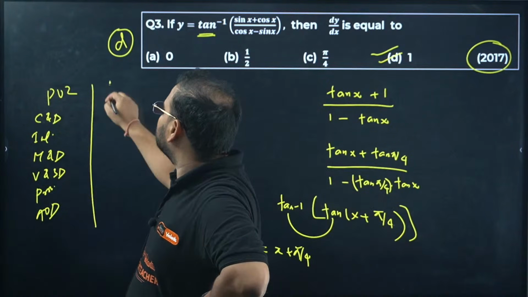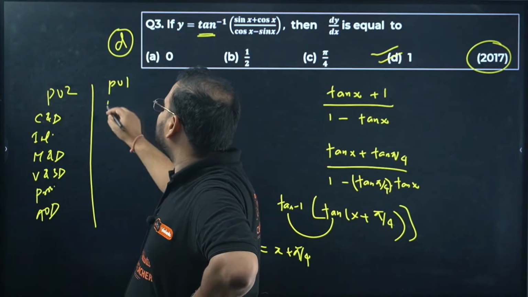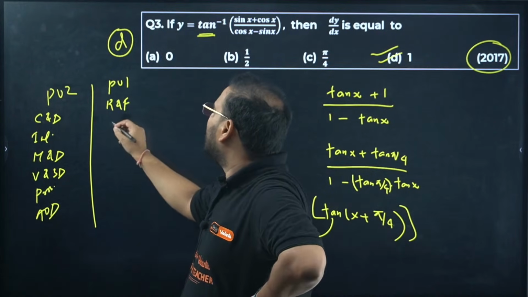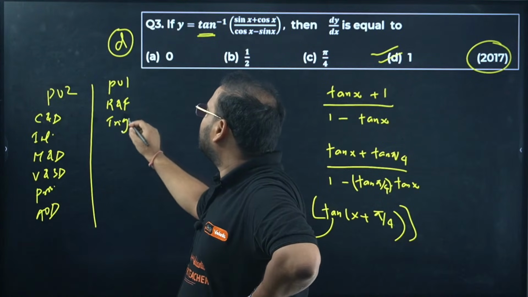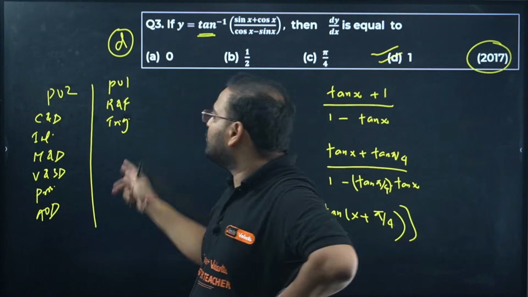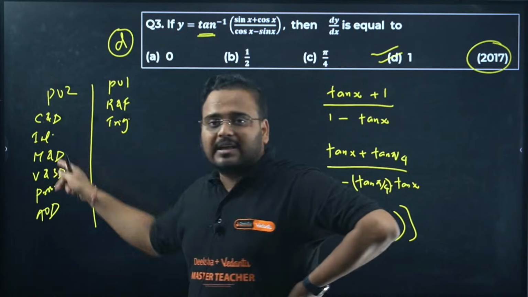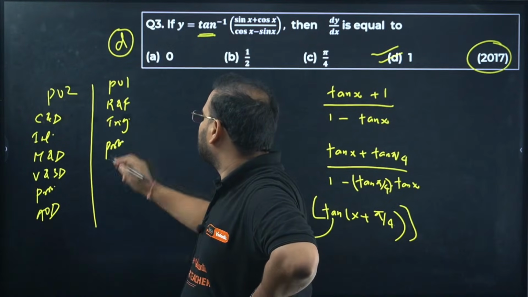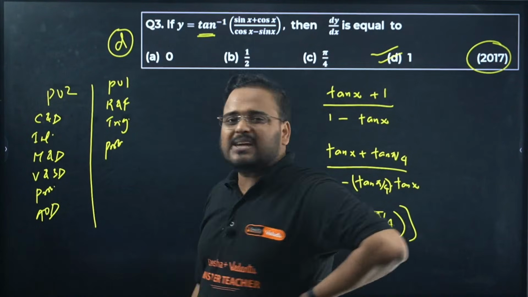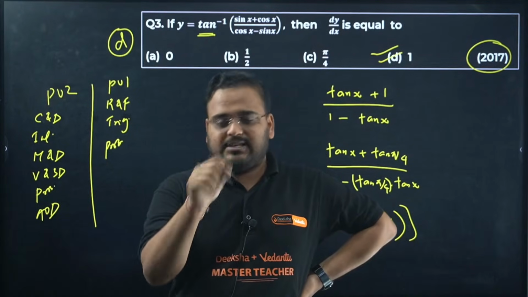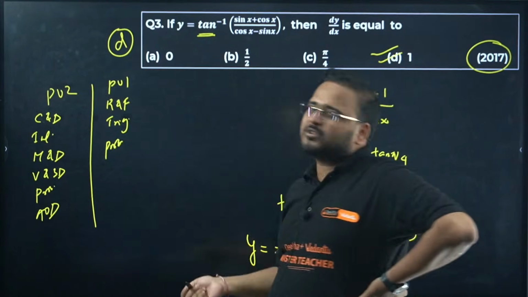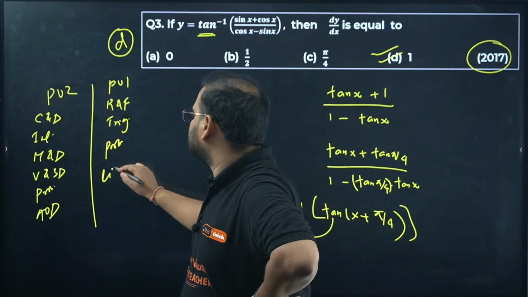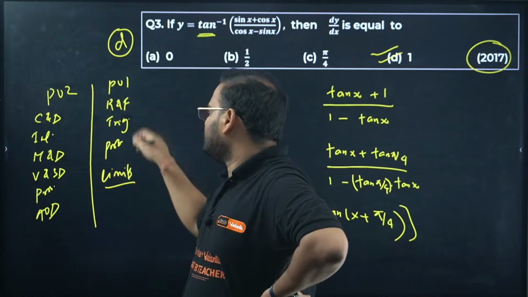For PU1, if you're asking, I'll tell you to revise relations and functions. Okay, you can revise PU1, PU2 part here as well, and you can revise trigonometry. Trig is important because trig identities are used in calculus in PU2. Then probability, and other chapters have only one question each actually. Sequences and series, binomial theorem, permutation combination, all of these have only one question each. Okay, if you want you can revise limits also. These are those chapters.